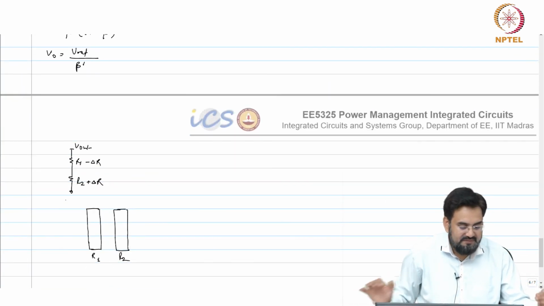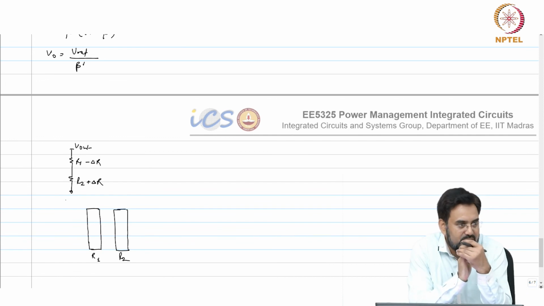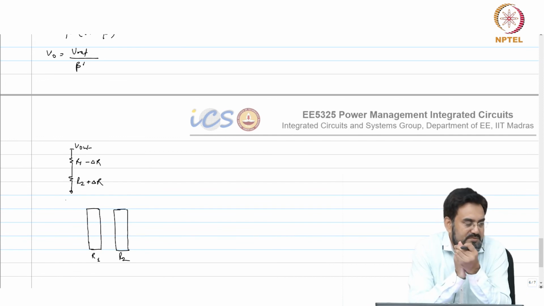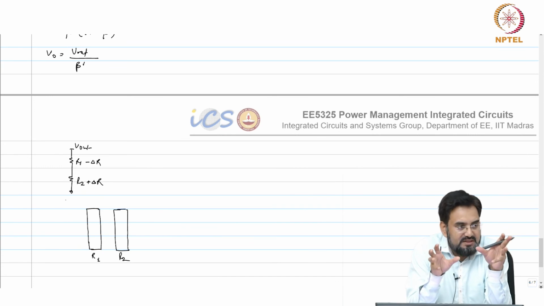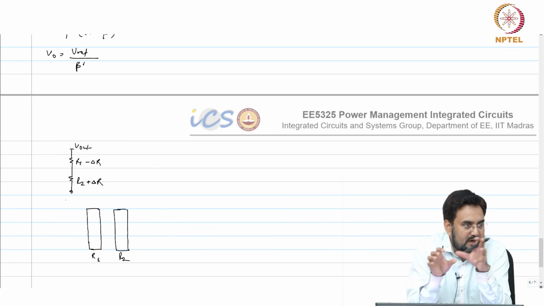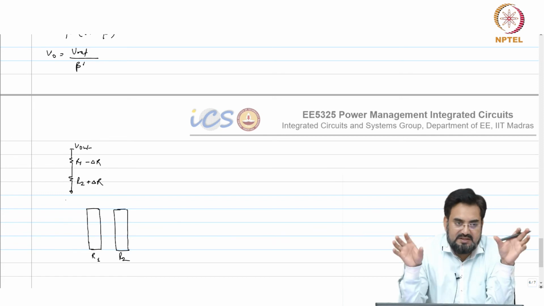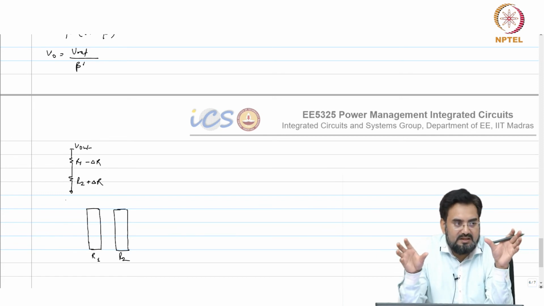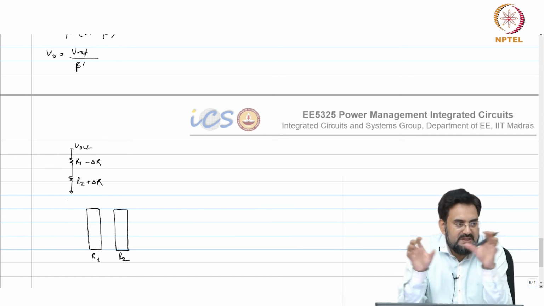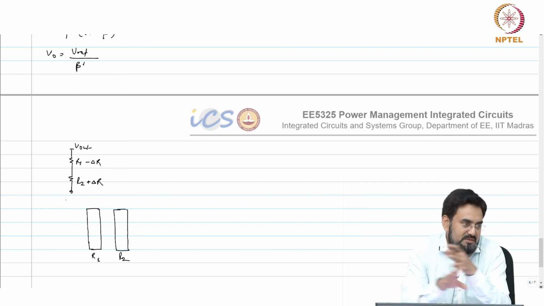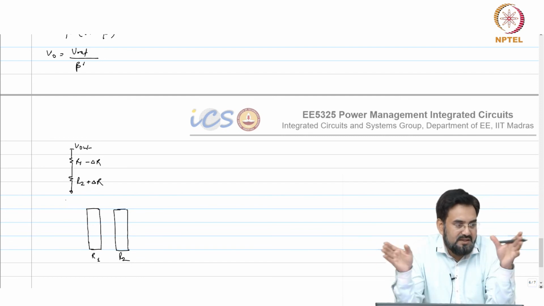So first, as a precaution, we try to reduce the error as much as possible by design and by layout. Okay, so when I say design, basically by properly choosing the transistor sizes and how you split them. Instead of using a single big transistor, we split it into multiple transistors and distribute them in the layout, so that error is averaged out.